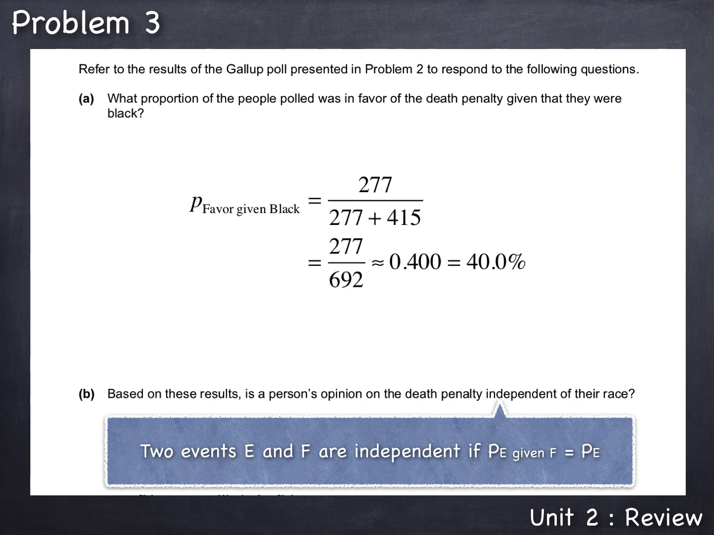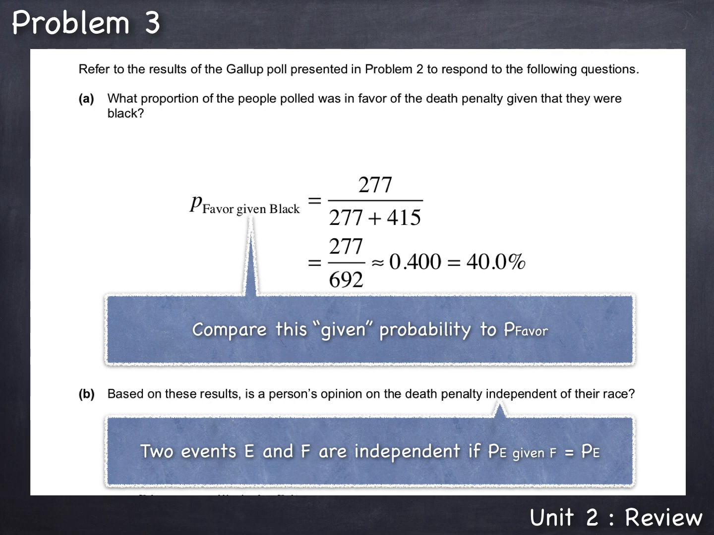So to answer part B, we need to calculate 2 probabilities. Basically the probability of the same event E, but one time when we're given some extra information about another event, and then the probability of that same event when there's not any given extra information. Here to answer part B, we could use the answer we got in part A, because we have a given probability already calculated. In this case, it's the probability that a person polled favors the death penalty given that they were black. So we can compare this 40% result to the proportion of people who were in favor without the given, that is, out of the total.